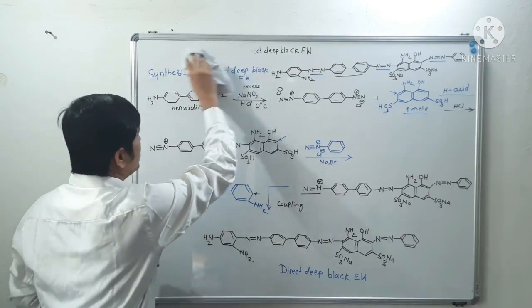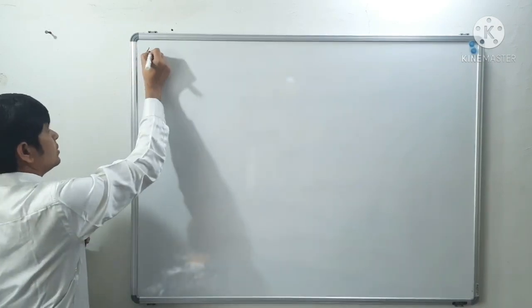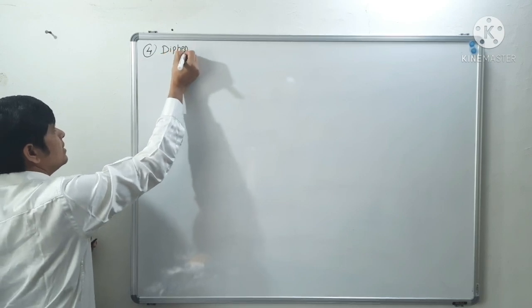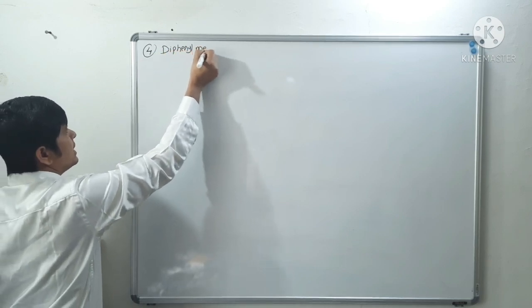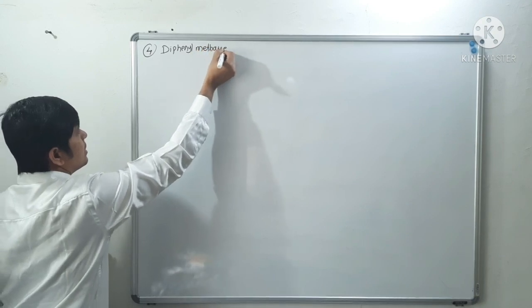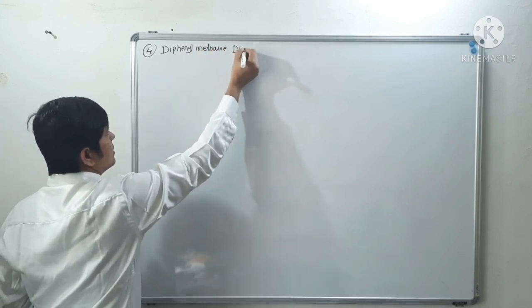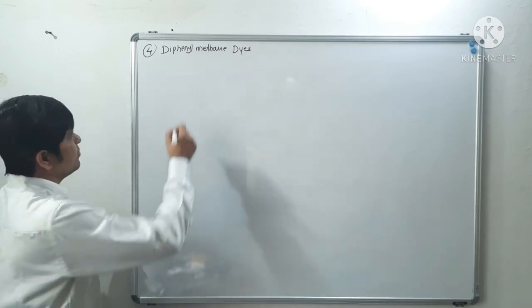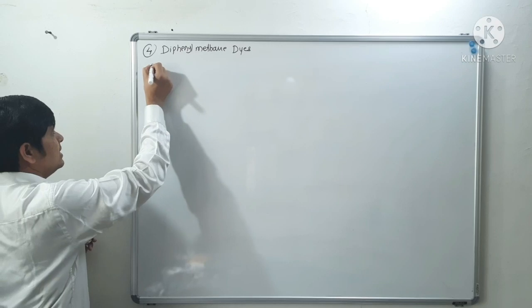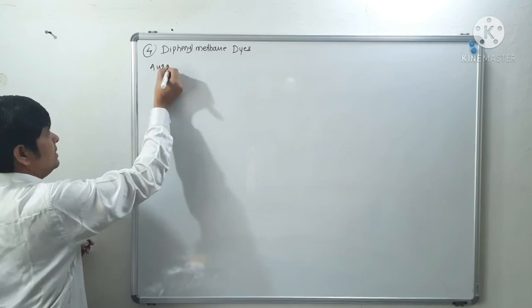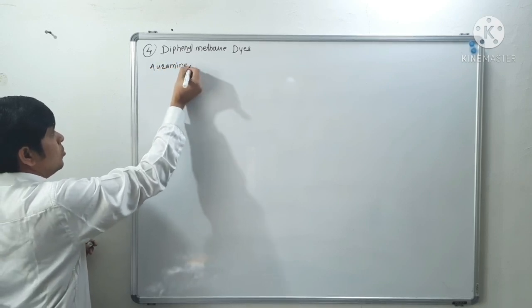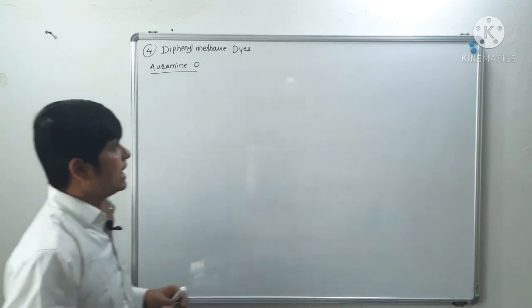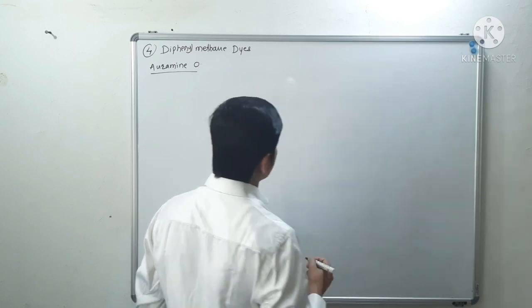In these diphenyl methane dyes there is one example, auramine O. Okay, I will write the structure of auramine O.